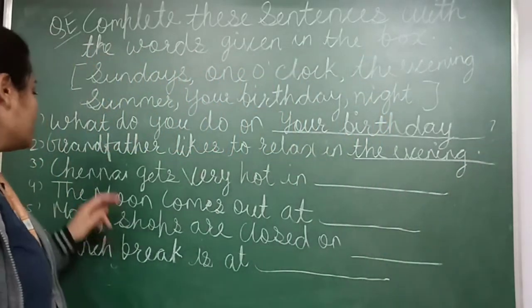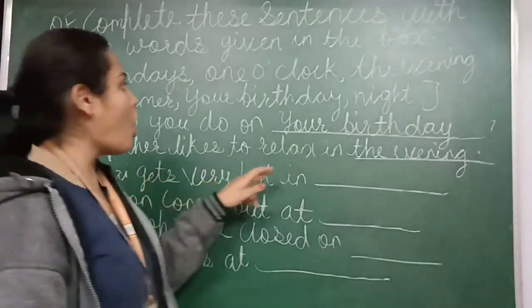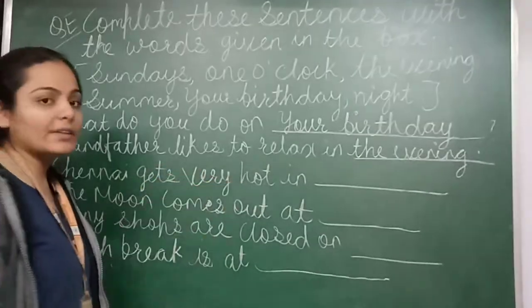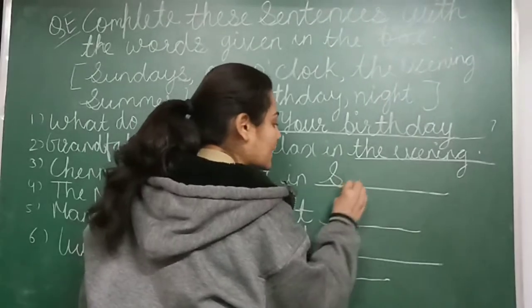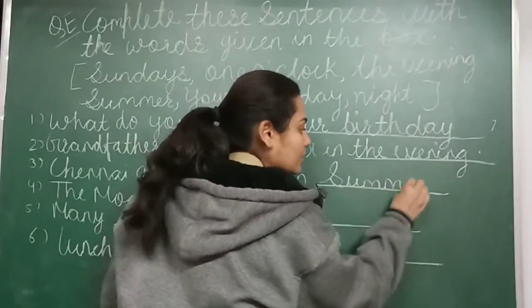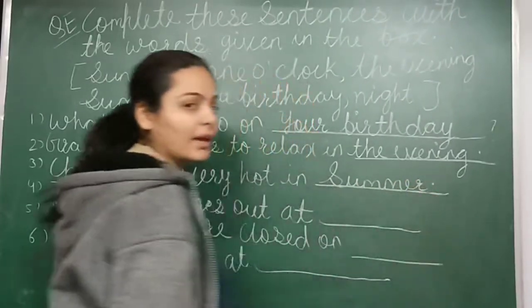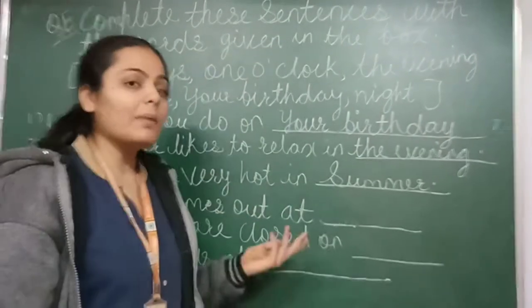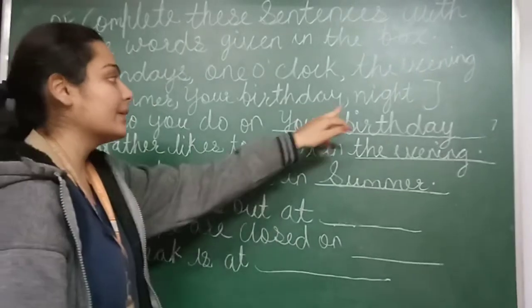Next sentence is Chennai gets very hot in summer. Chennai gets very hot in summer, यानी गर्मियों में. Okay. So next sentence is the moon comes out at, कब आता है moon बाहर? At night.